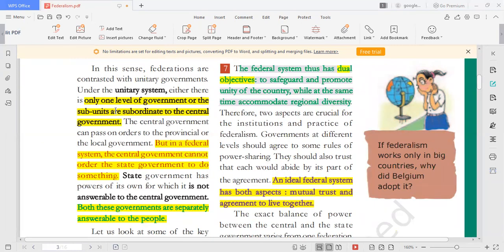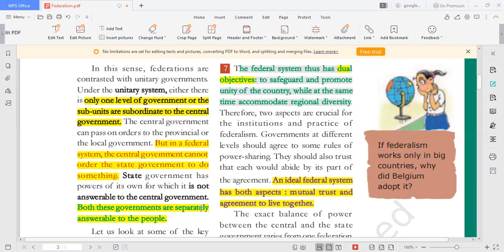For example, teachers are subordinate to the principal. Whatever the principal says, teachers have to do it. The principal has authority to order the teachers. Similarly, in the unitary system, the subunits are subordinate to the central government, so the central government can order the subunits. But in a federal system like India, the central government cannot order the state government to do this and that. State government is not answerable to the central government, but it is answerable to the people.